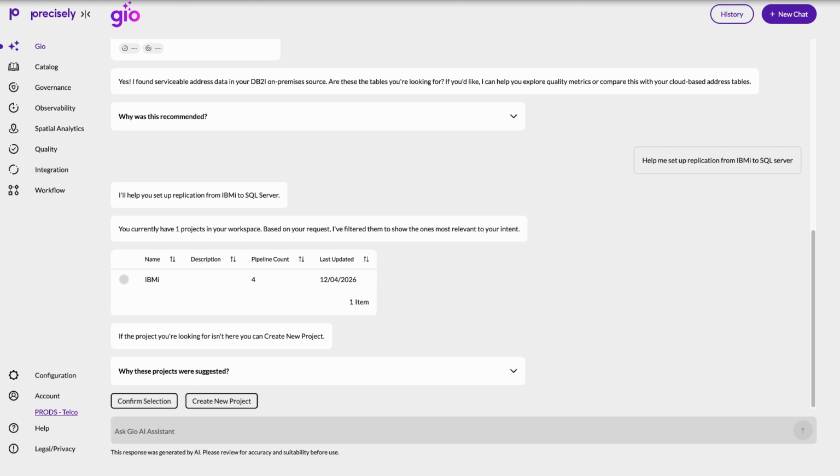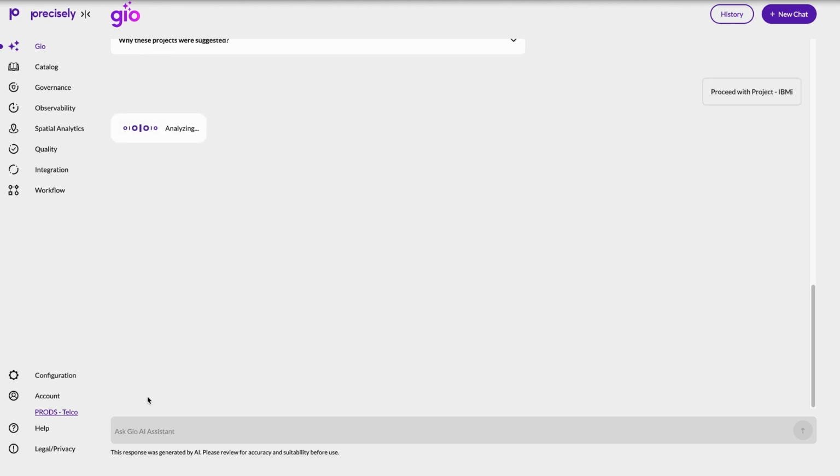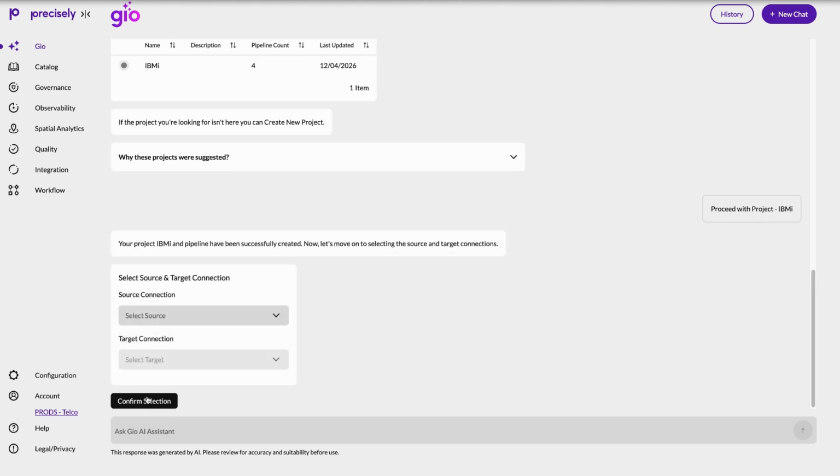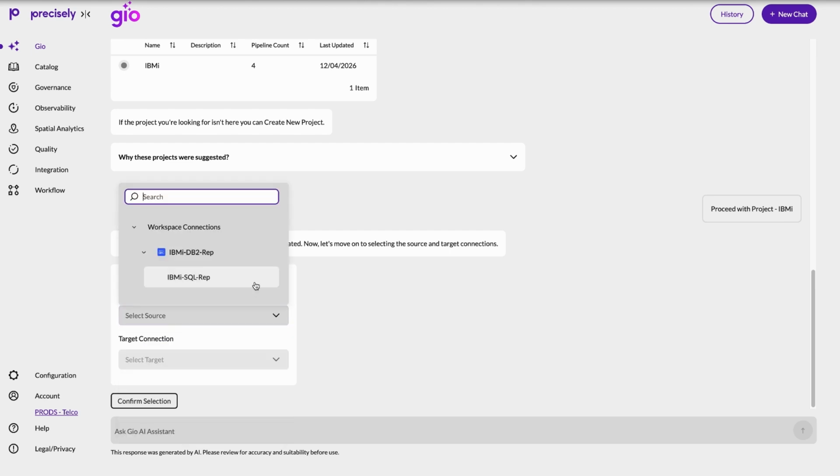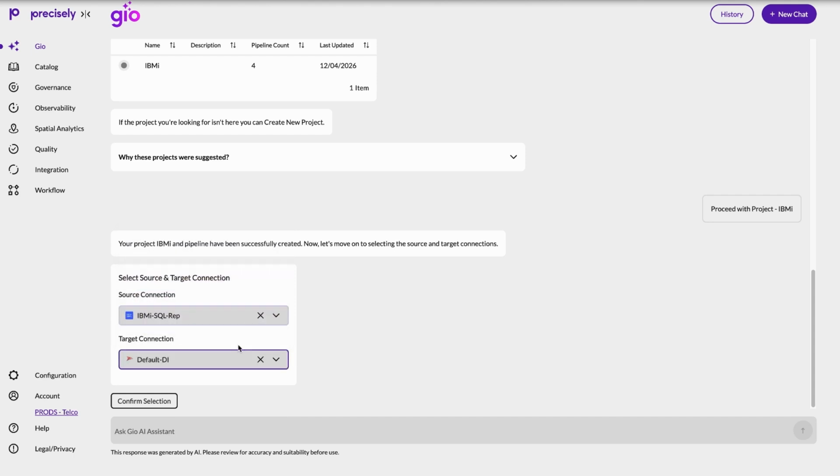If you've begun a replication effort, you can select that here. Otherwise, you can start a new replication project. And Geo presents me interactive menus to gather the key information it needs from me, such as the source and the target database.